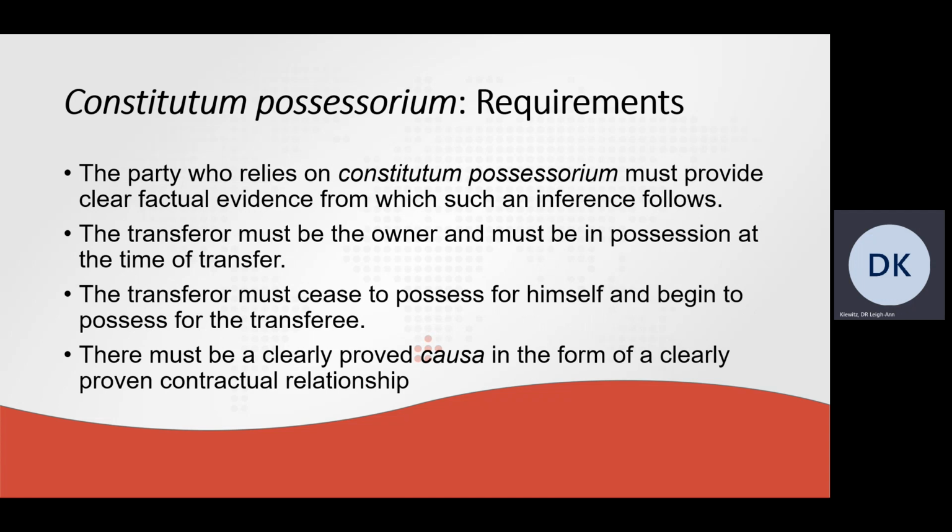Now, there are certain requirements that need to be complied with for Constitutum possessorium to have taken place. The party who relies on Constitutum possessorium must provide clear factual evidence from which such an inference follows. Secondly, the transferor must be the owner and must be in possession at the time of transfer. Thirdly, the transferor must cease to possess for himself and begin to possess for the transferee. And fourthly, there must be a clearly proved causa in the form of a clearly proven contractual relationship.